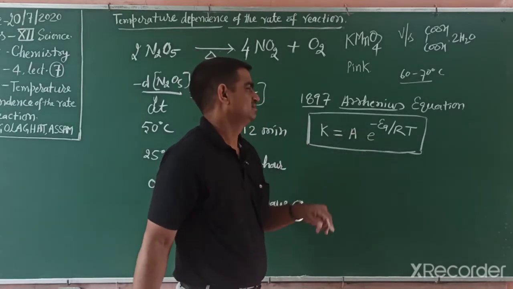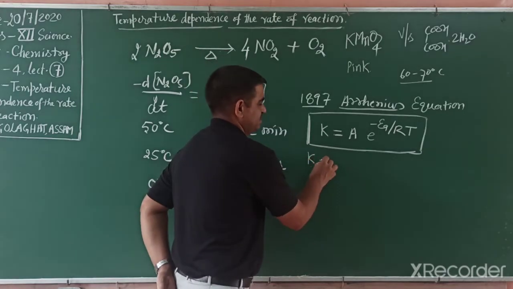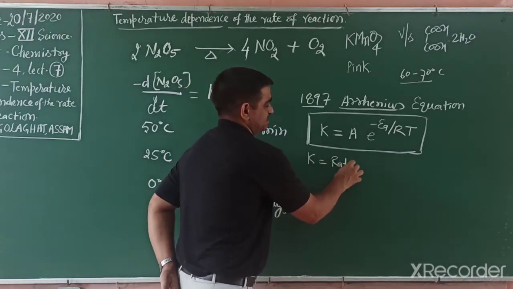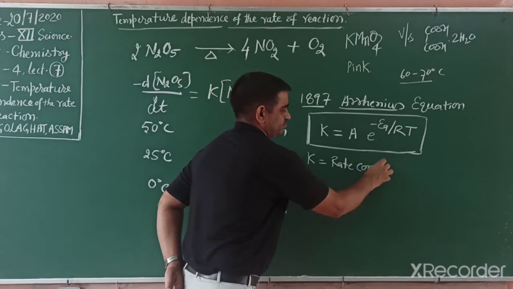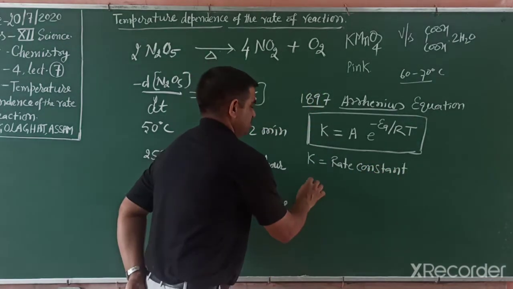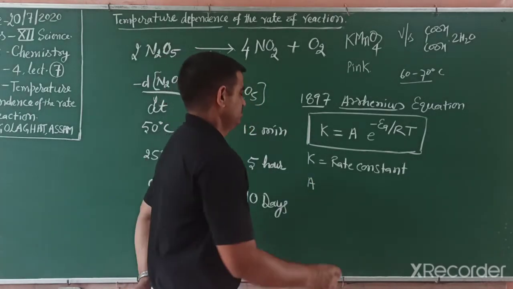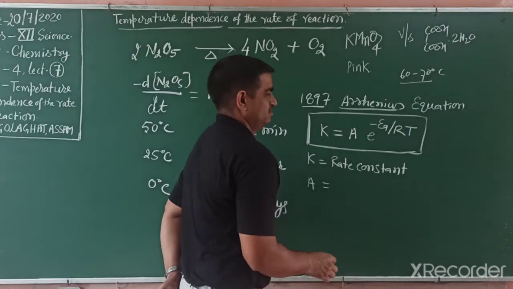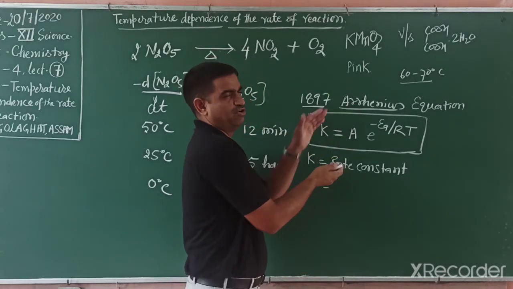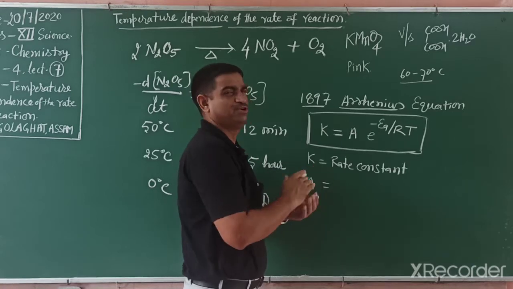What are these? k is the rate constant in this reaction. We already studied it in order of reaction. What is A? A is the Arrhenius parameter, Arrhenius factor or Arrhenius constant, also called the frequency factor, and sometimes known as the pre-exponential factor.